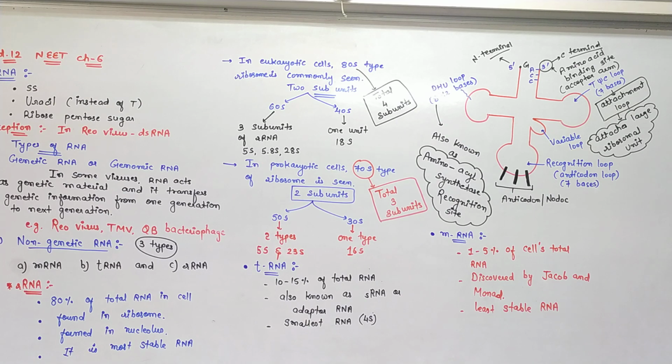And as you know, after the translation process, free ribosomal units or free ribosomes are present in the cytoplasm, and some ribosomes are associated with the endoplasmic reticulum. That's why the endoplasmic reticulum is of two types, smooth and rough. Rough endoplasmic reticulum indicates that ribosomes are present on it.